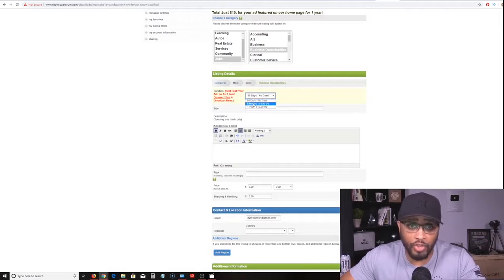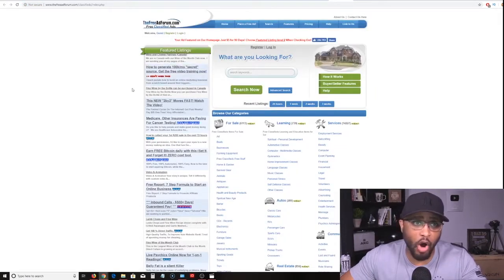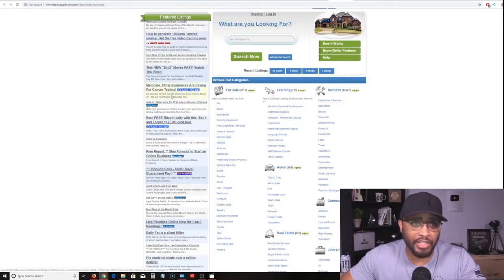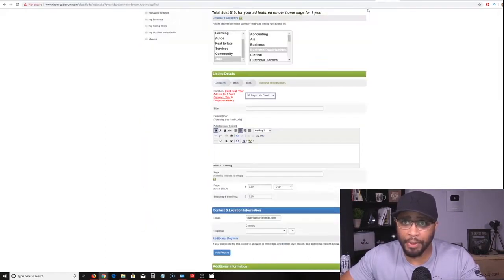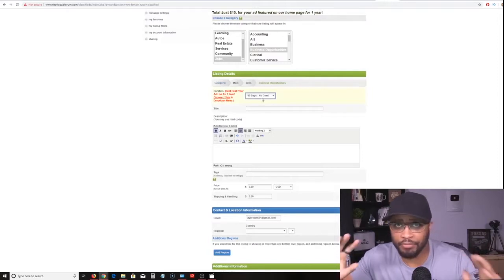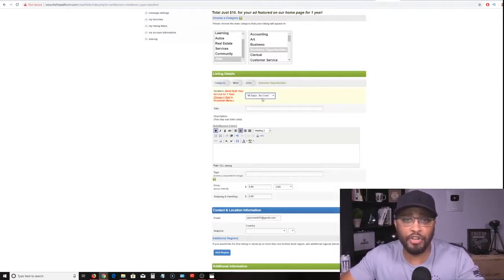But there are 2 other options here. 6 months for $5, 1 year for $10. There are some benefits to this. For one, if you come to the home page, your ad is going to end up right here in this little column. So you're going to get more views. And if you choose one of the paid options, you're going to stay up longer. But I never choose any of these. What I'm showing you in this video is free ways.